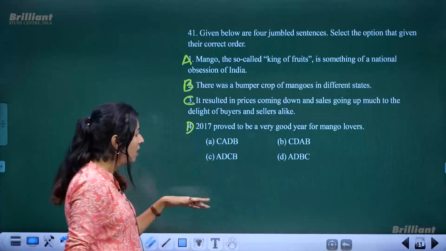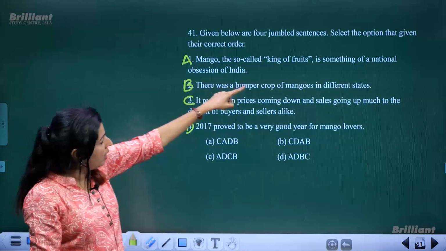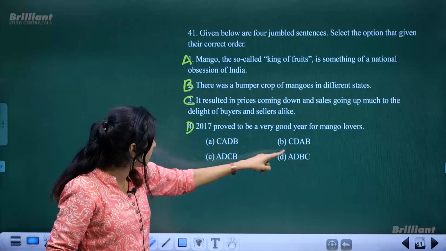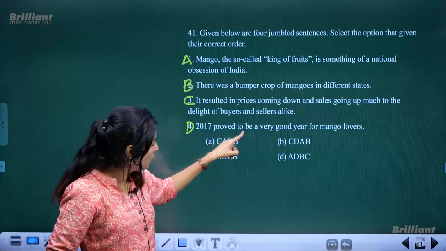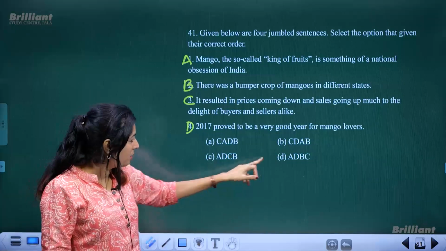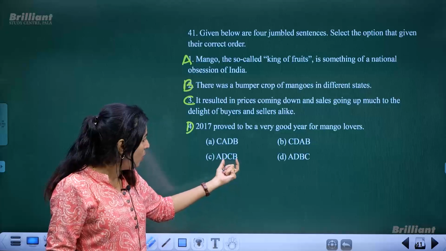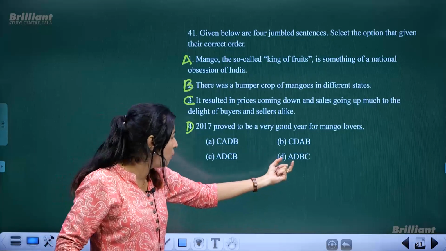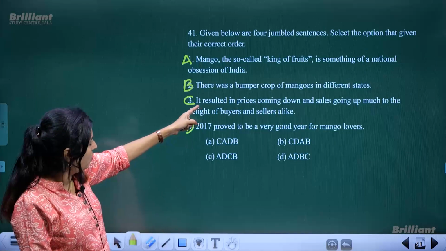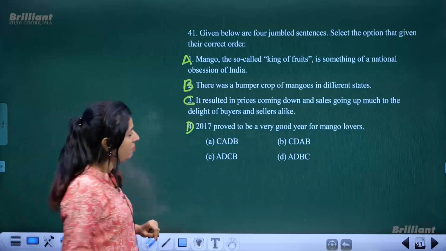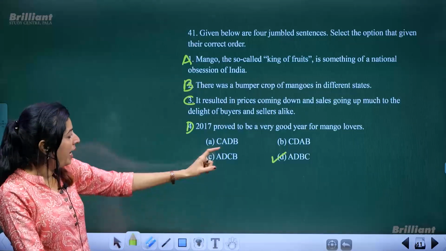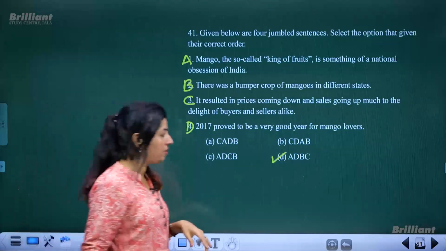So let us see the next one. A. Mango, the so-called king of fruits. This is taken. Then D. Both with D. 2017 proved to be a very good year for mango lovers. So in both these options we have D as the next. Now CB or BC. C means it resulted. So that should come last after B. Okay. So ADBC is the correct option.